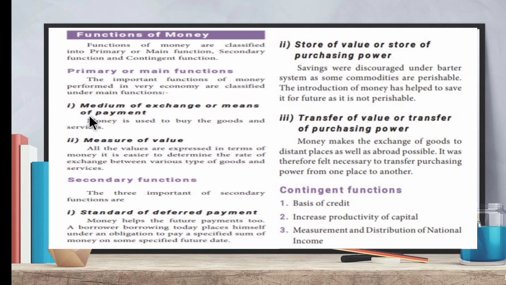In that we have medium of exchange and measure of value. And secondary functions: standard of deferred payments, store of value or purchasing power, and transfer of value or transfer of purchasing power. Then contingent functions: basis of credit, increase of productivity of capital, and then measurement and distribution of national income. So I have explained this.